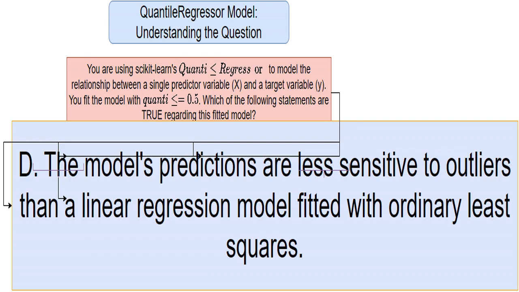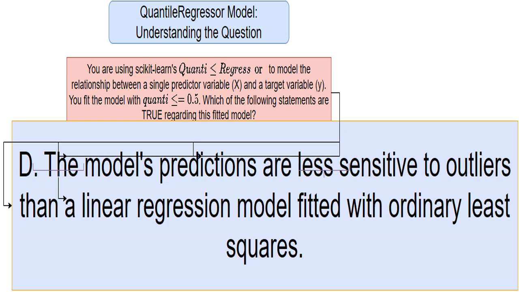This is correct. Outliers are extreme values that are far away from the rest of your data. Ordinary least squares, OLS, regression is very sensitive to these because it tries to minimize the sum of squared differences between predicted and actual values.